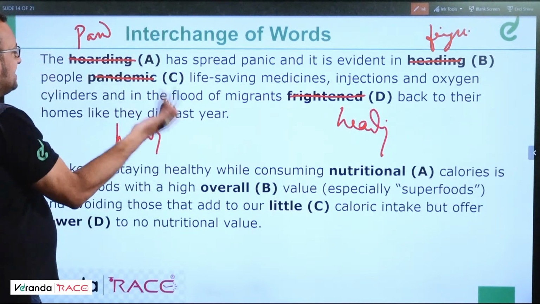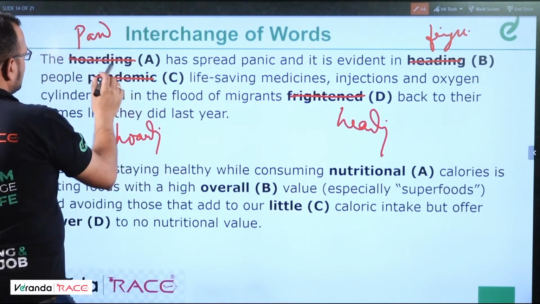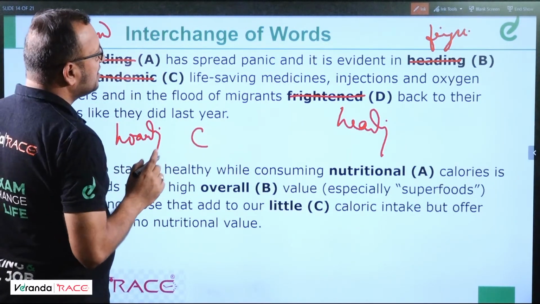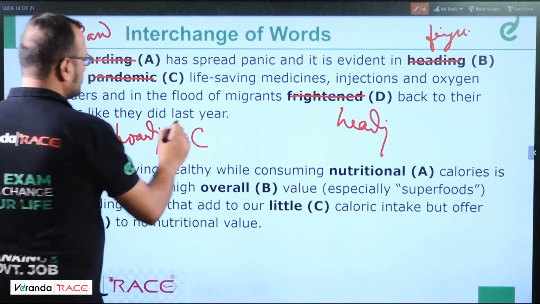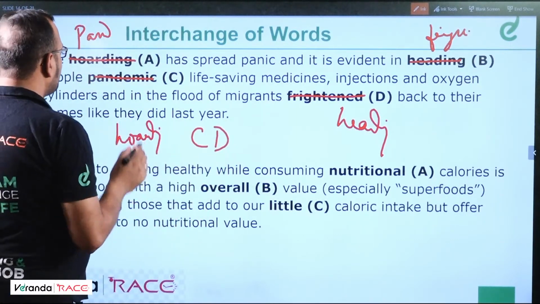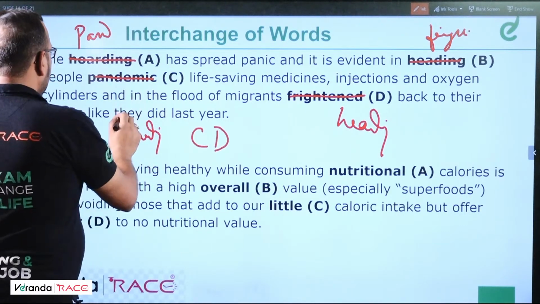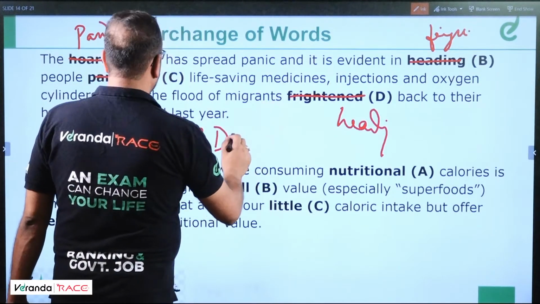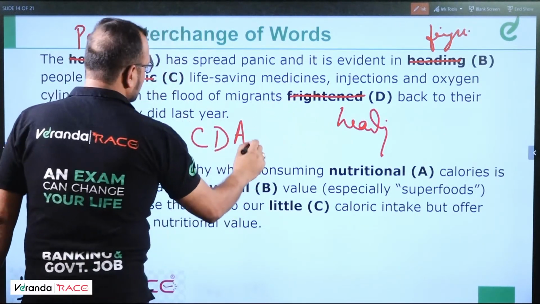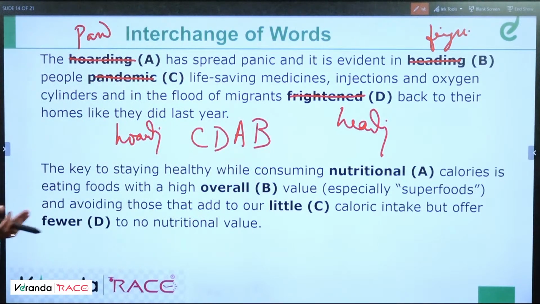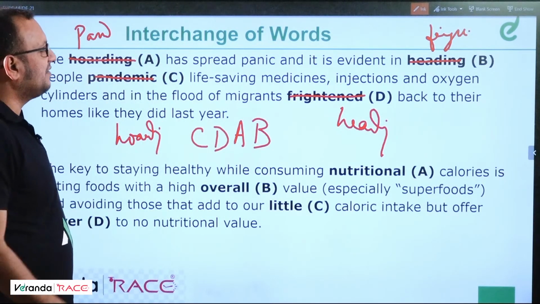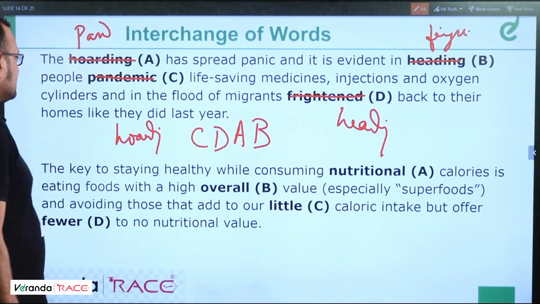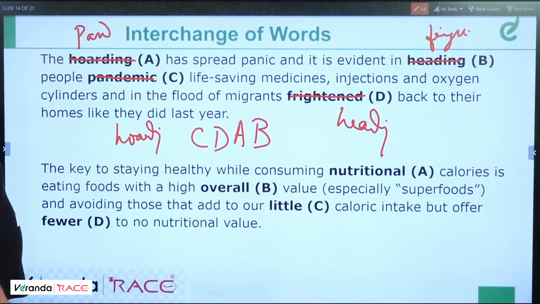So what we have to do is we have to arrange it, right? So C was put in the place of A, then in the place of B, frightened was put. So C D. In the place of pandemic, what was put? Hoarding was put. So it's like A, and at last we put B. So this is the correct order. So we have understood the question, how to solve it. So the pandemic has spread panic and it's evident in frightened people hoarding life-saving medicines, injections and oxygen cylinders, and the flood of migrants heading back to their homes like they did last year.